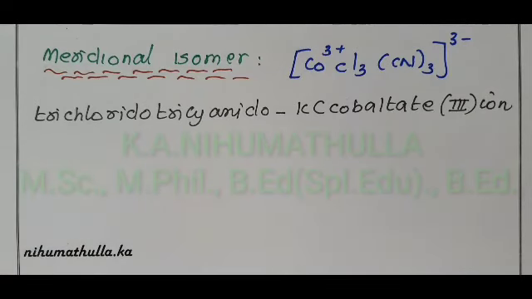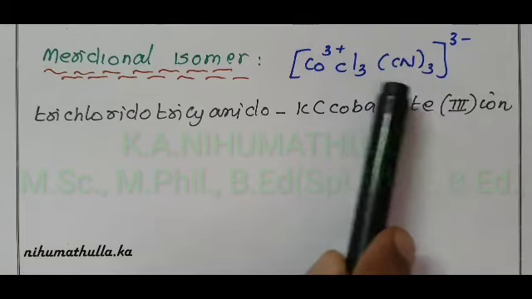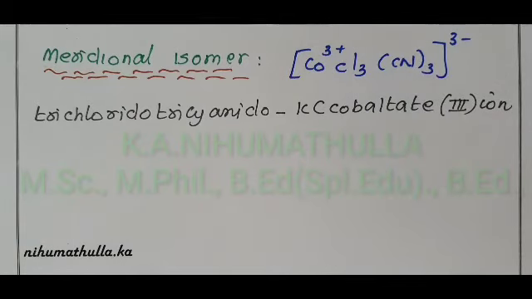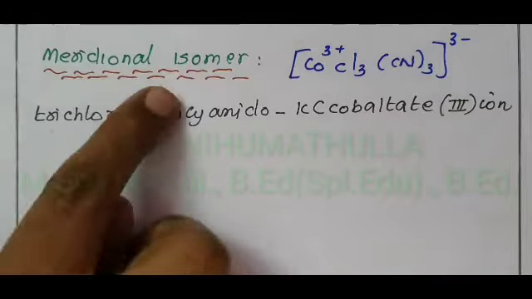This is called meridional because each set of ligands can be regarded as lying on the meridian of an octahedron. Now we are going to draw the compound as the meridional isomer.